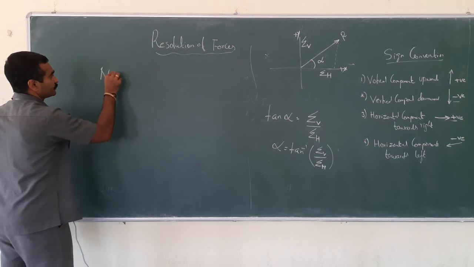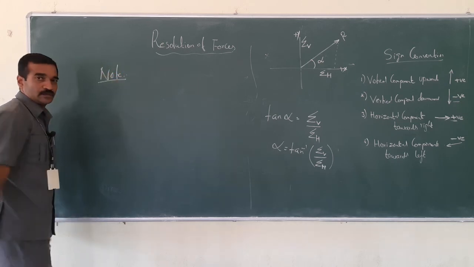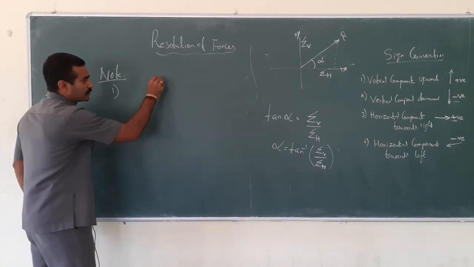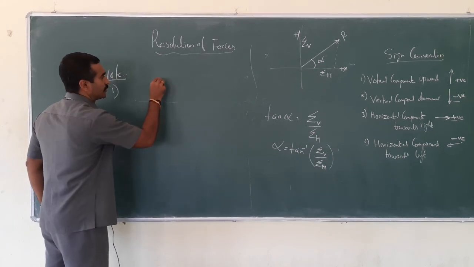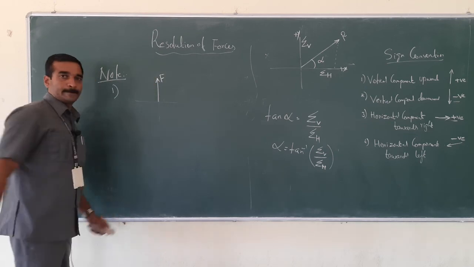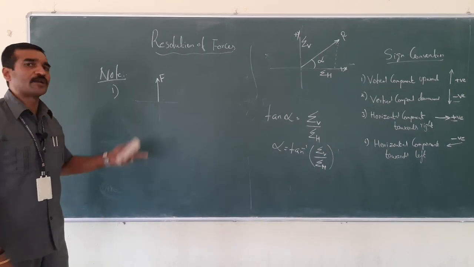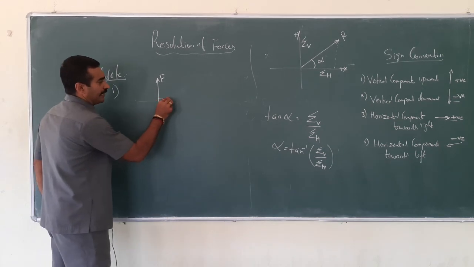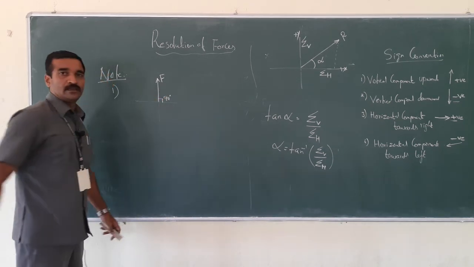Note, if the force is acting vertically, assume this is a vertical force of magnitude F or F1 or P, whatever magnitude you can specify. This is making 90 degree with horizontal.